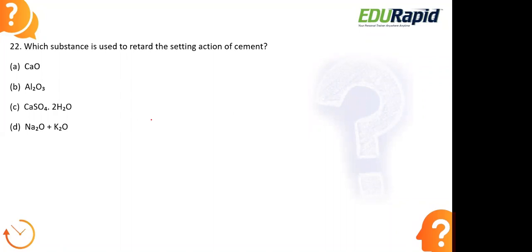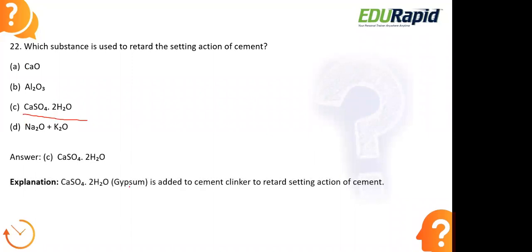Okay, let us look at the right answer here. The right answer is option C, calcium sulfate dihydrate, which is also known as gypsum. Two molecules of water are added to calcium sulfate by a process of recrystallization to form gypsum. Calcium sulfate dihydrate, which is also known as gypsum.